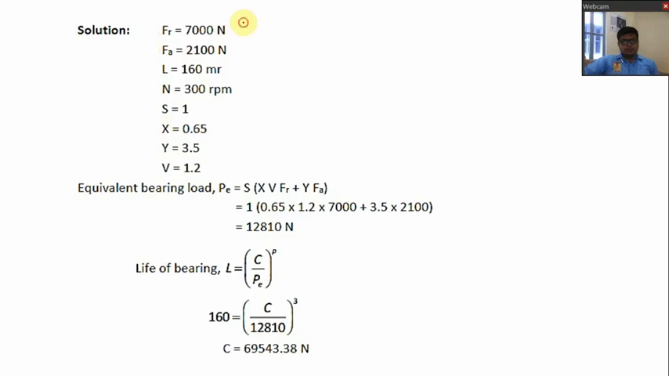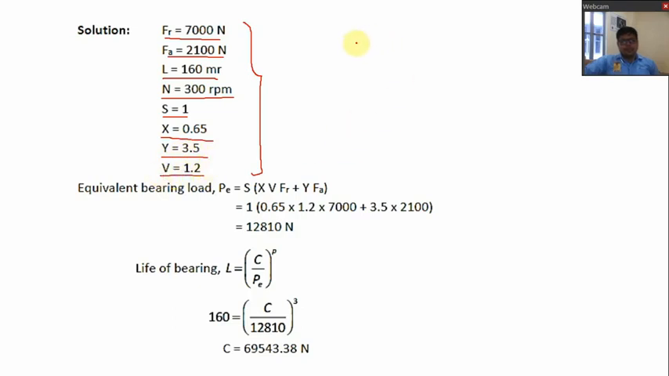So first you have to write down the given data. Radial load 7000, axial load 2100 Newton, then life of the bearing 160 million revolutions, RPM is 300, for steady load S is equal to 1, then X radial load factor 0.65, Y axial load factor 3.5. Now here V is equal to 1.2.